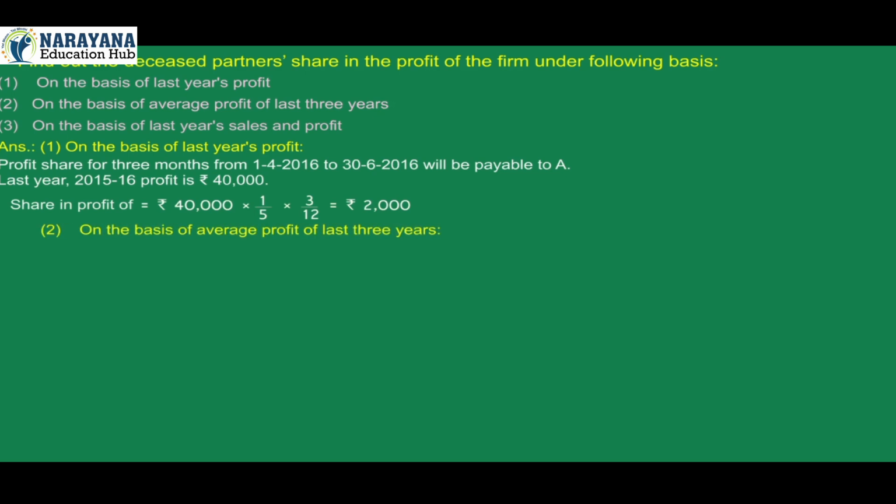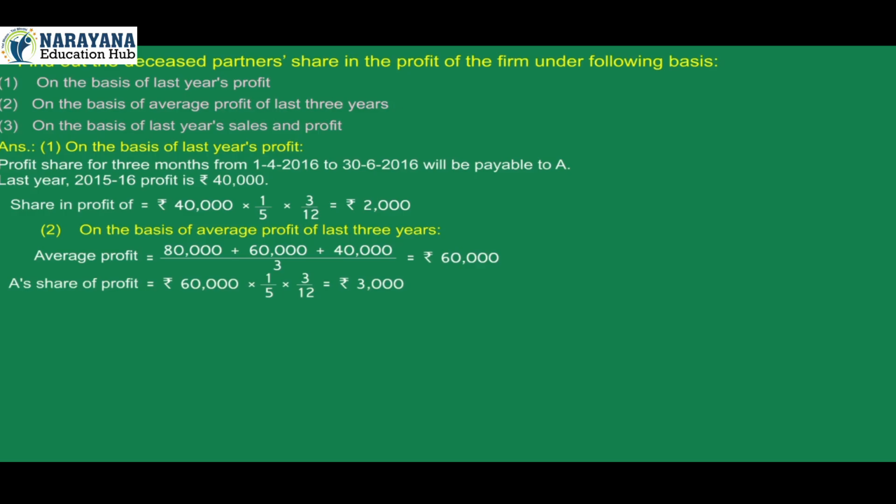2. On the basis of average profit of last 3 years, average profit is equals to 80,000 plus 60,000 plus 40,000 whole upon 3 is equals to rupees 60,000. A's share of profit is equals to rupees 60,000 into 1/5 into 3/12 is equals to rupees 3,000.